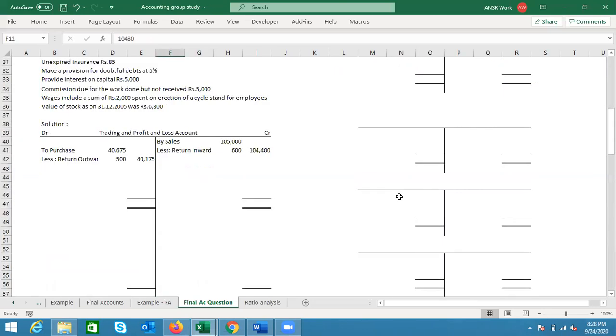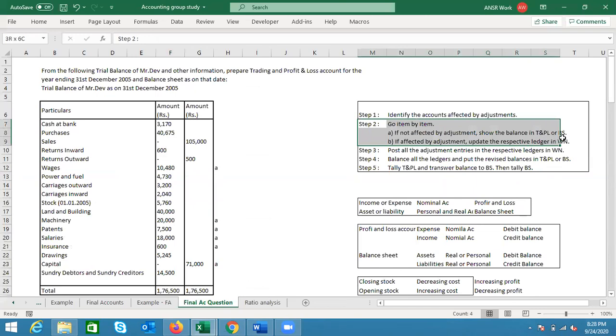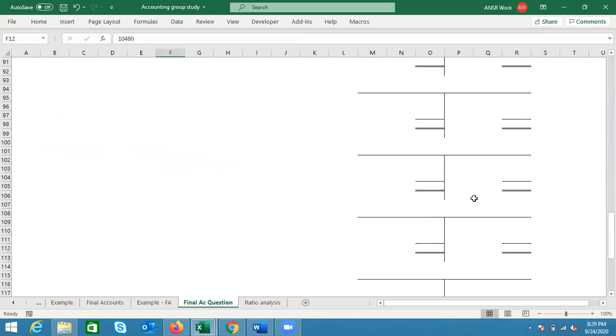Yes. So what I did right now, I'll just repeat. I went through step 2. All other items did not have an adjustment. However, this one did. If affected by adjustment, what I do is update the respective ledger in the working note. I'll just put the opening balance. Whatever balance is given, I just put that there.